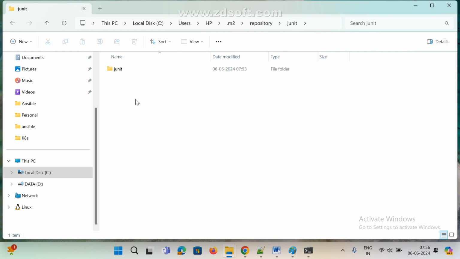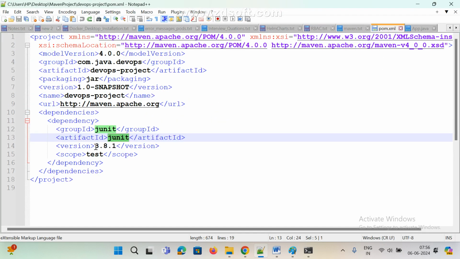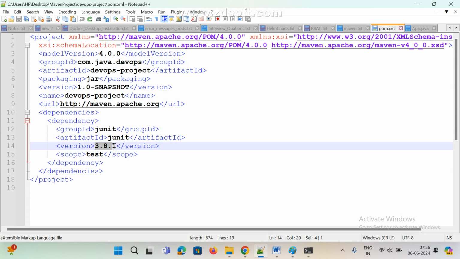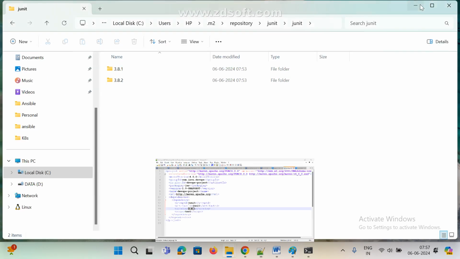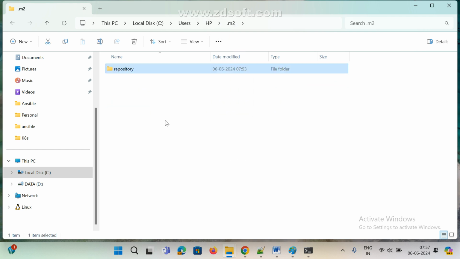If we go to the pom.xml file, here we are using one dependency version, 3.8.1. We can see that directory also, 3.8.1. Now let's see whether that jar is downloaded or not, JUnit 3.8.1. This is a jar file. If you add any dependency, what will Maven do? First, Maven checks the local repository. This is the one story. Next class I will explain.